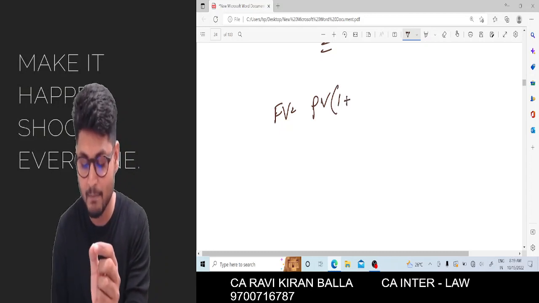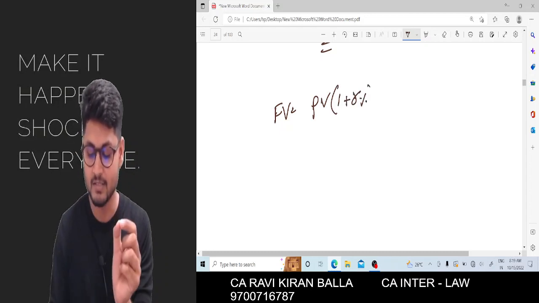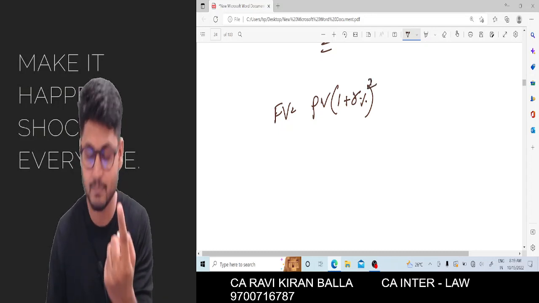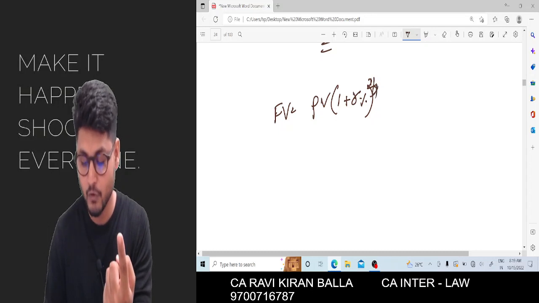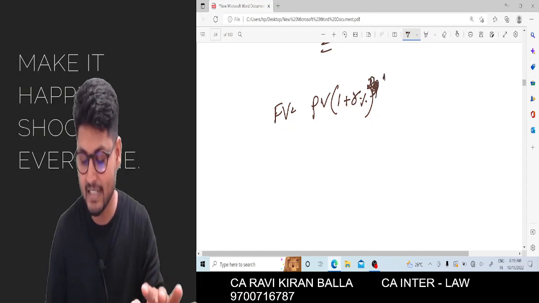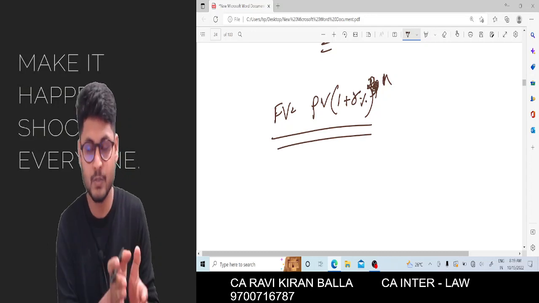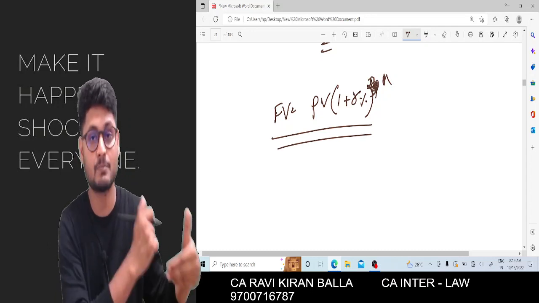Hence we can write it as future value is equal to present value when it is compounded, which is nothing but 1 plus r percentage. This is the formula, and if it is for 1 year the power will be 1, if it is for 2 years the power will be 2, and 3, 4, 5. So I can write here as n.